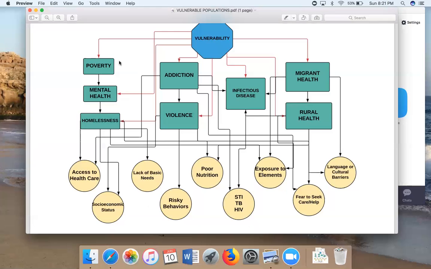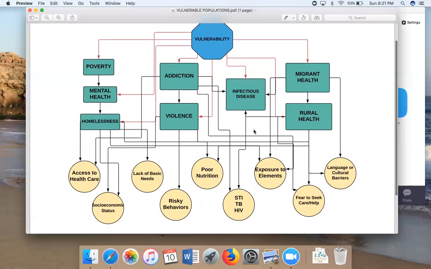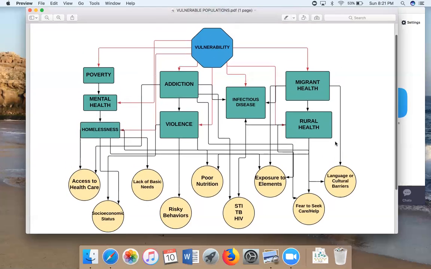I think the overall picture of this chart is just to see how these different risk factors contribute to each other and that they move in a cycle. And part of Healthy People 2020 is to reduce each and every one of these in our populations and to reduce the health disparities that exist among them.